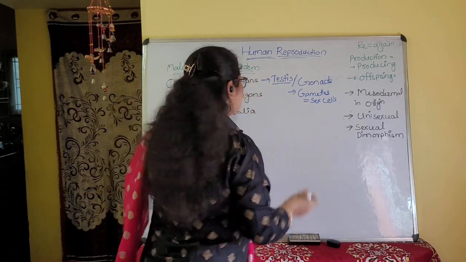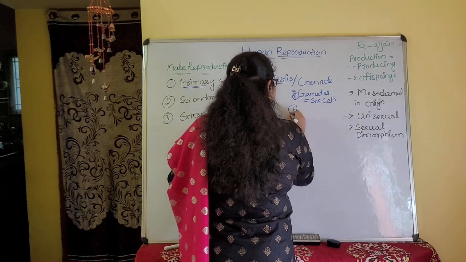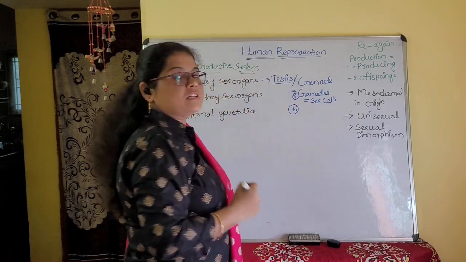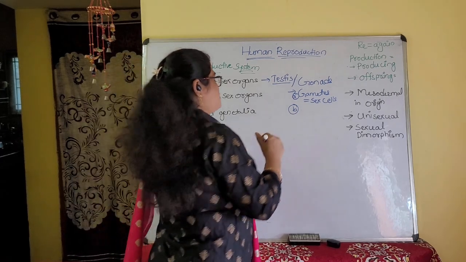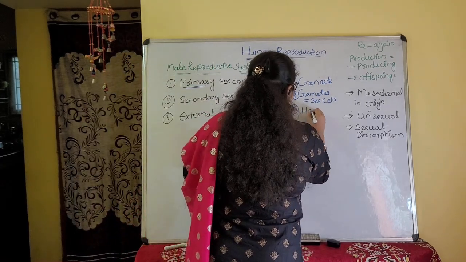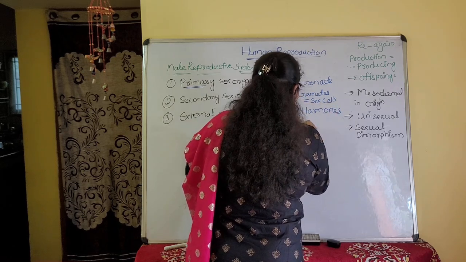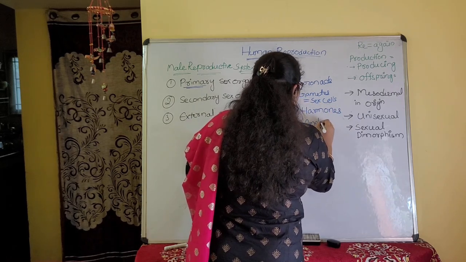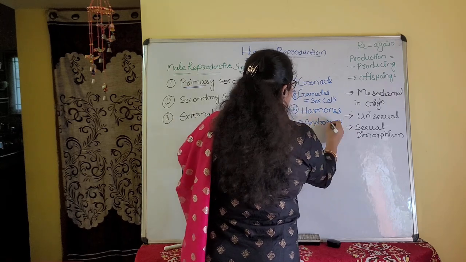Their first function is gamete formation, and the second function is synthesis as well as secretion of hormones. These hormones are called androgens, the male sex hormones.